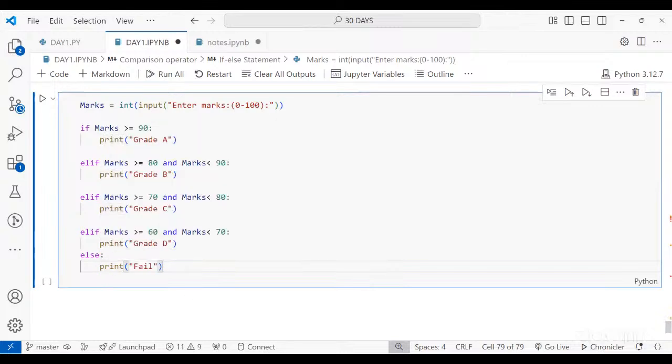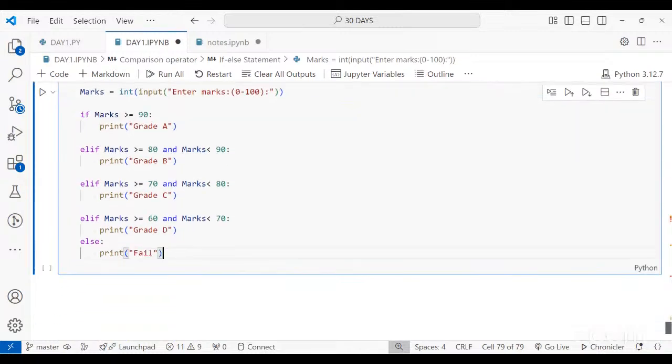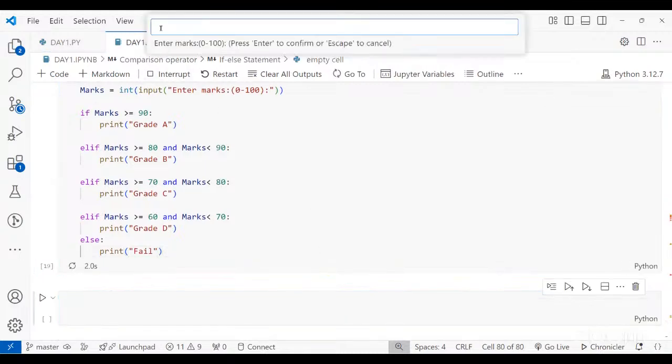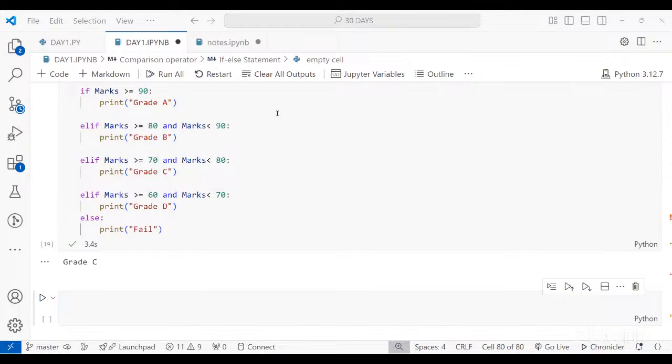Okay, now let's test the logic. You have written if marks is greater than or equal to 90, which is correct. If marks is greater than or equal to 80 and marks is less than 90, then it should be grade B, then C, D. Now let's say I'm writing 77. It's saying grade C, which is between 70 and 80. Correct. Yes, Keshav, your answer is correct.